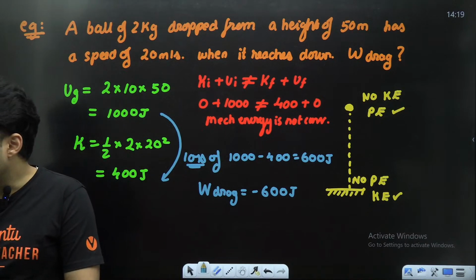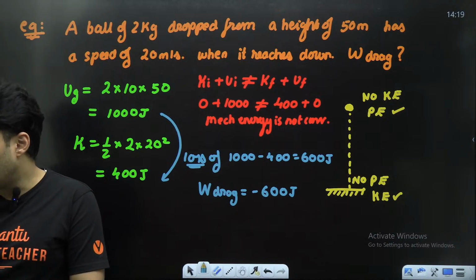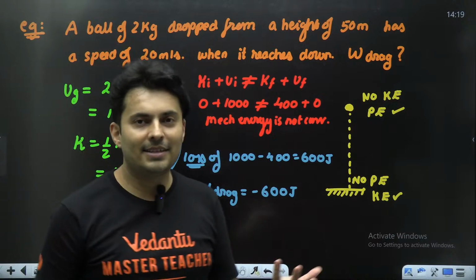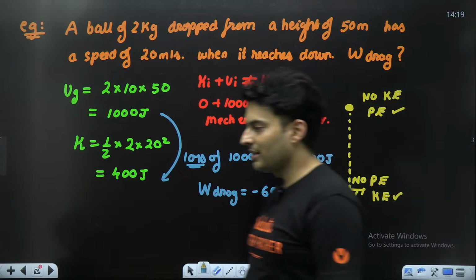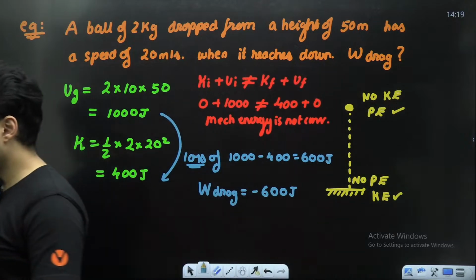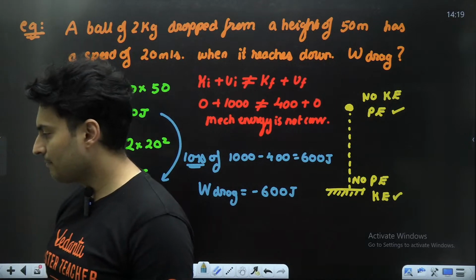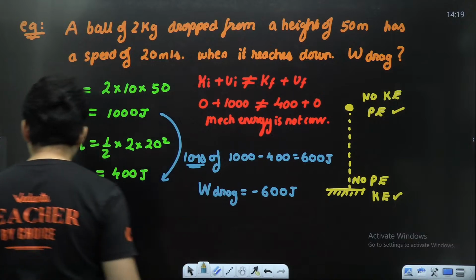Gravitational was more, kinetic finally was less. So there is some loss. How much was the loss? 600. So where did it go? Air resistance. But it will do negative work. So this minus sign, because work is also a sign sensitive number. Is it clear? Shall we go to power now?